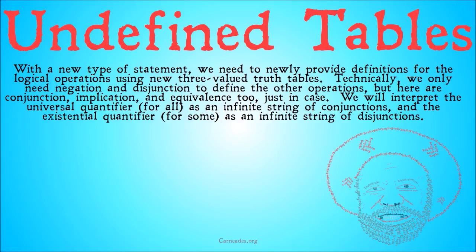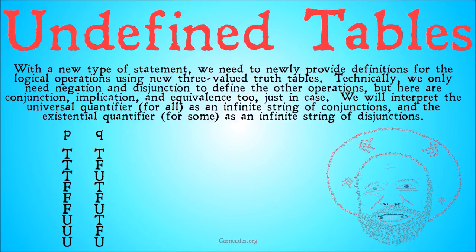I'm going to explain these really quick, but in a future series where we cover non-classical logic, we will go into this in much greater depth. We'll interpret the universal quantifier, for all, as an infinite string of conjunctions, and the existential quantifier, for some, as an infinite string of disjunctions. So to explain these things in terms of our defined truth tables, let's take a look.